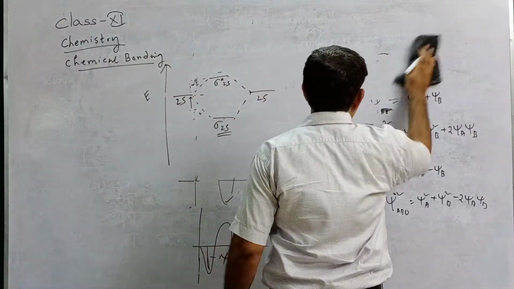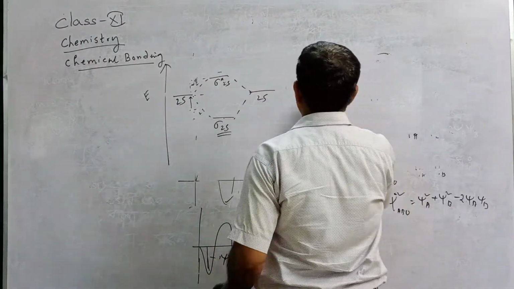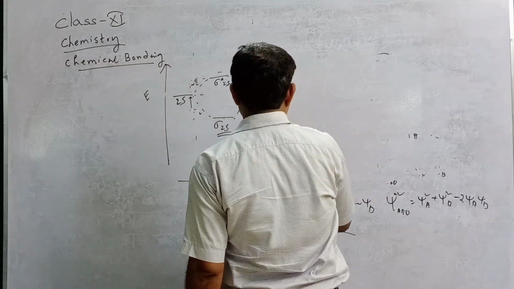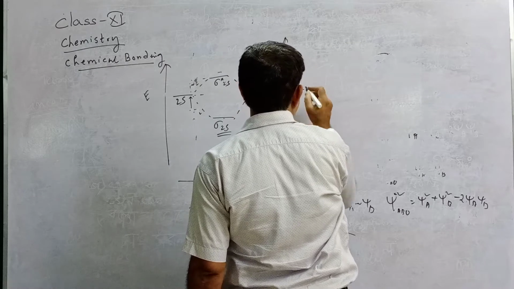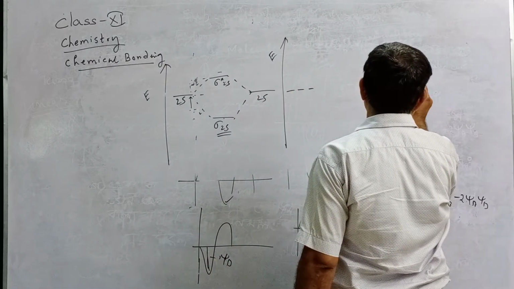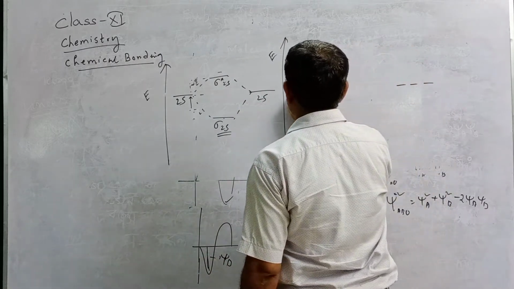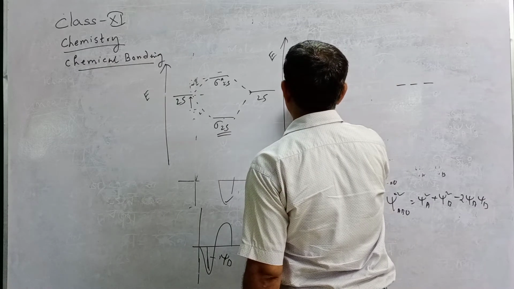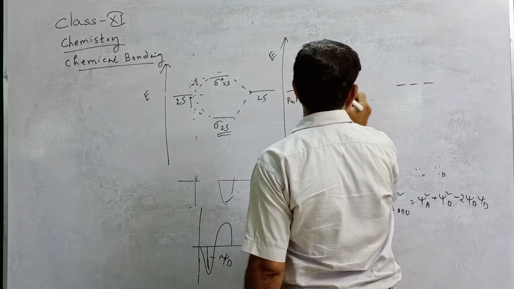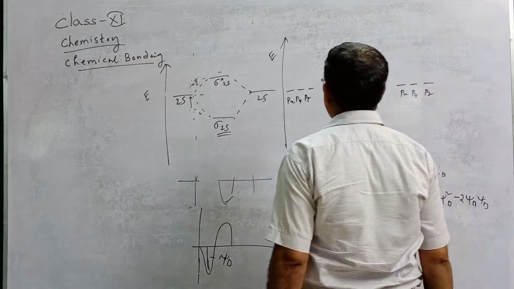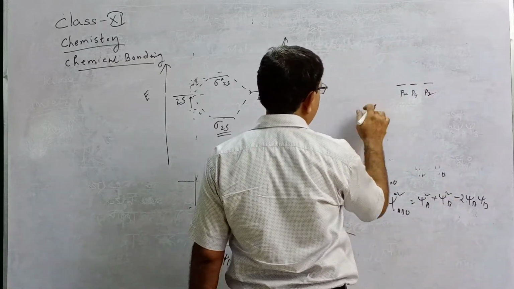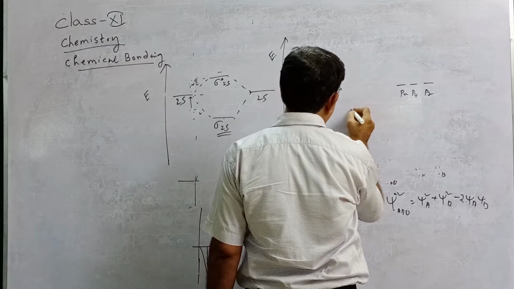Similarly, when 2p orbitals overlap, p has 3 orbitals, so this is the energy, px, py, pz. Here also px, py, pz. Normally consider that the pz orbital undergoes head-on overlapping to form a sigma bond.